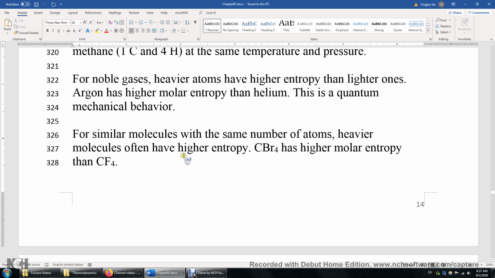If we have similar molecules, let's compare CBr4 versus CF4. They look similar, they have the same number of atoms, and even this Br and this F are both halogens. Well, in this case, again, heavier molecules have higher entropy. So this tetrabromomethane has higher molar entropy than this CF4.